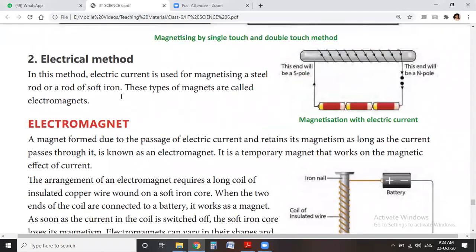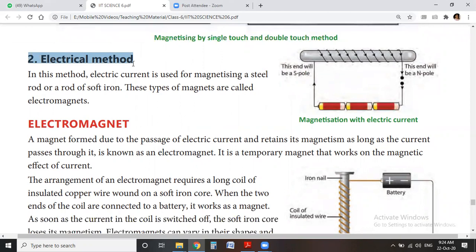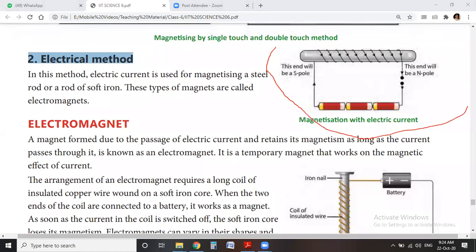And the electrical method, this is our second method. By the name we are able to understand why we call it the electrical method. In this method we take an iron rod, as you see in this picture. We take an iron piece, and coil an insulated copper wire on it.